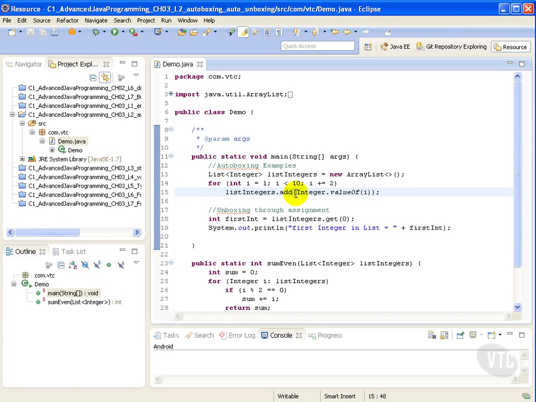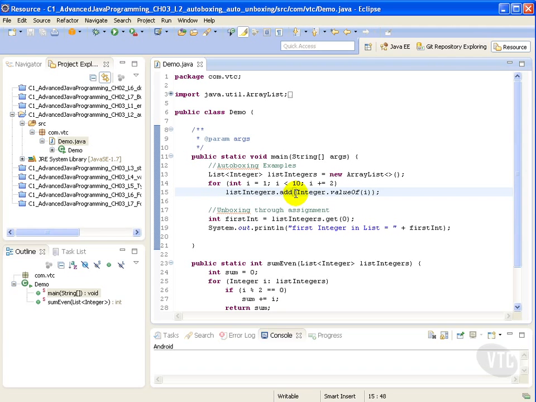Converting a primitive value, an int for example, into an object of the corresponding wrapper class is called autoboxing. The Java compiler applies autoboxing when a primitive value is: number 1, passed as a parameter to a method that expects an object of the corresponding wrapper class, or number 2, assigned to a variable of the corresponding wrapper class.